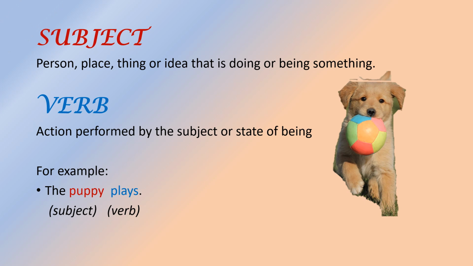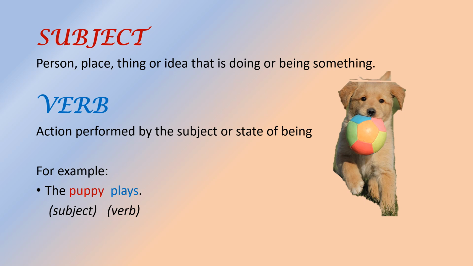So, what is the subject in a sentence? Subject in a sentence is a person, place, thing or idea that is doing or being something. Okay? So, now verb. What is a verb in a sentence? It is an action performed by the subject or state of being.